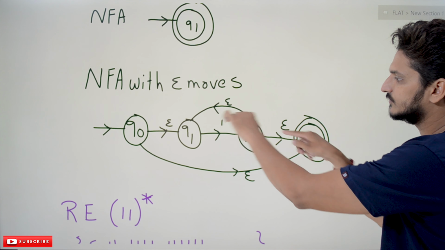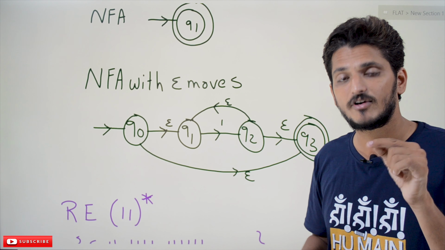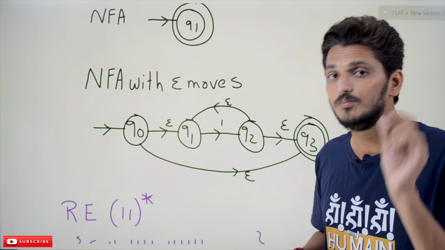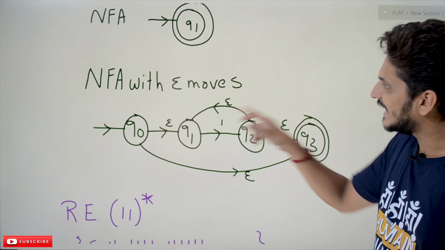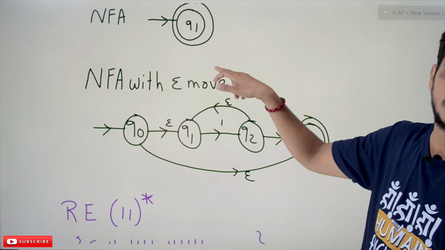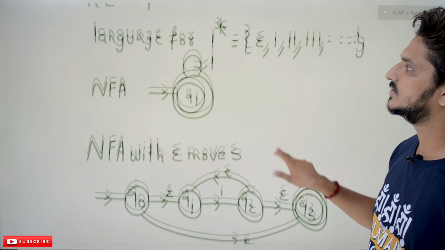And one more important piece of logic: from Q0 we move to Q3, the final state, with an epsilon move. Why do we move to the final state? Because in our expression we have to accept without taking input. That's why we move to the final state without taking input. So this is the equivalent NFA with epsilon moves for the regular expression 1 star. The same logic applies for the star operator.